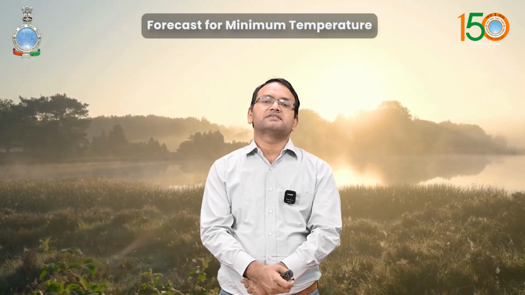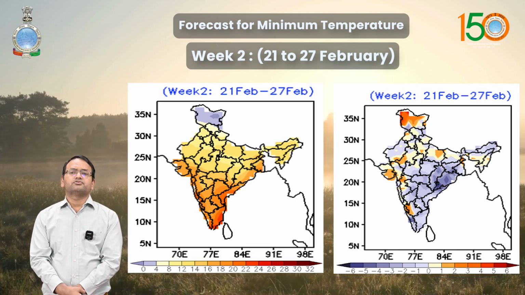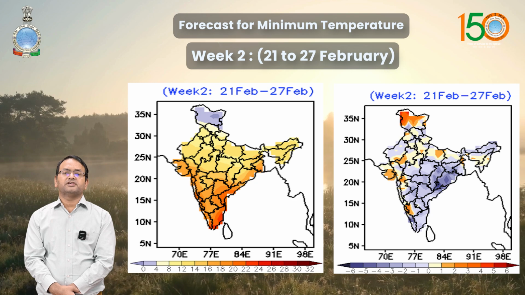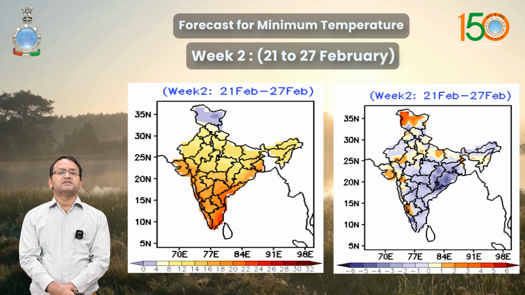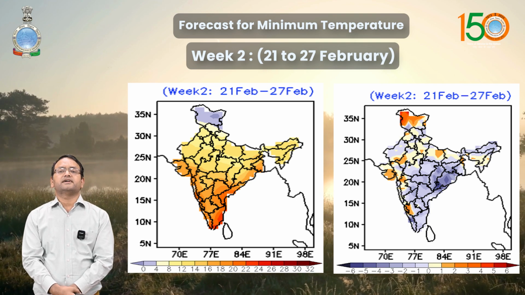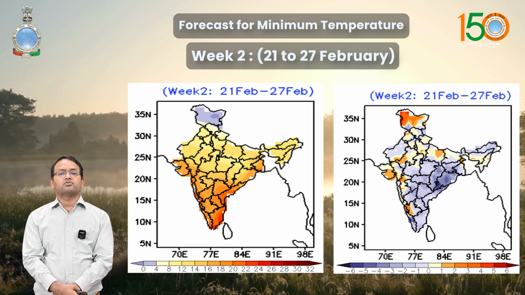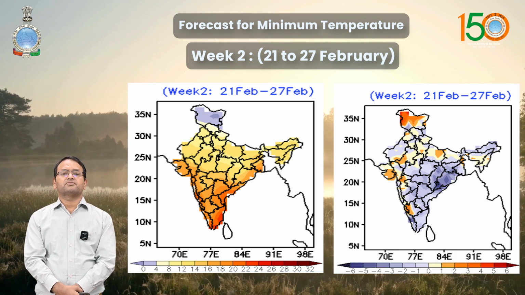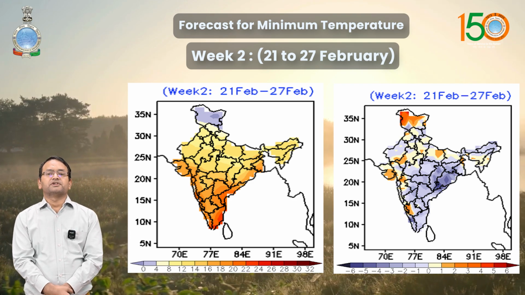Regarding the minimum temperature forecast, we have already discussed week 1 in our daily weather bulletin, so I will talk about week 2. In week 2, the minimum temperature is likely to be between 12 to 14 degrees Celsius over many parts of the plains of northwest India, 14 to 16 degrees Celsius over central India, 16 to 18 degrees Celsius over East India, 18 to 20 degrees Celsius over most of peninsular India, and between 20 to 22 degrees Celsius over coastal regions of South Peninsular India during week 2, which is 20th to 26th of February.